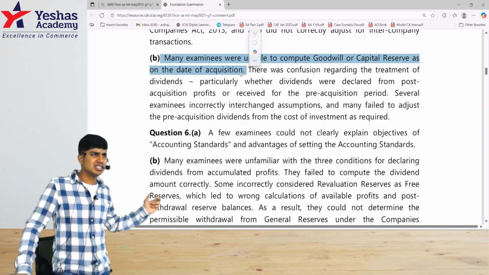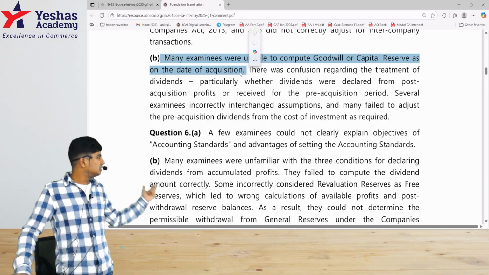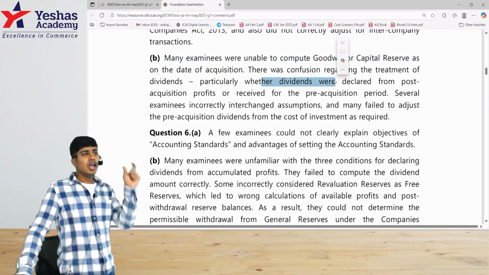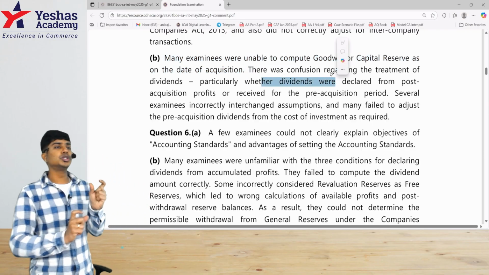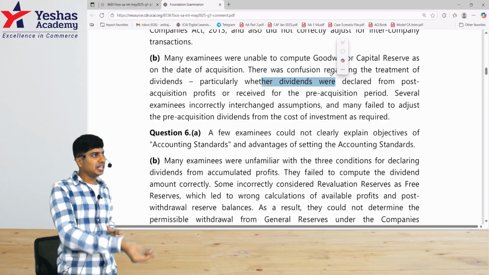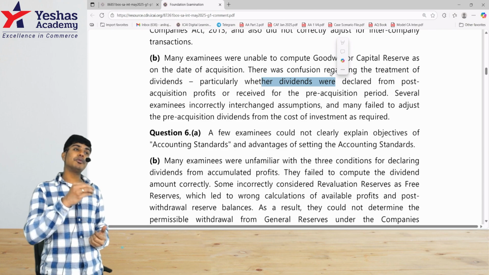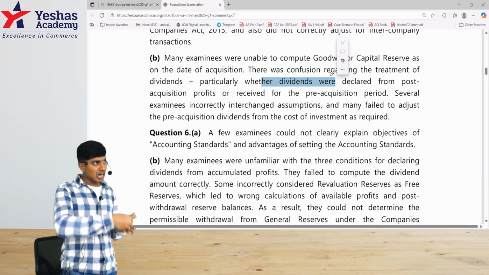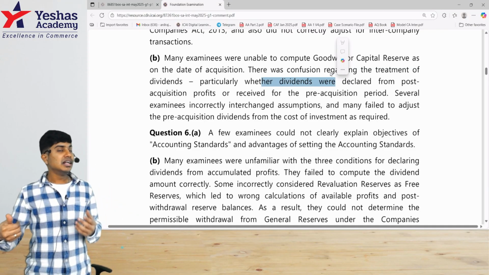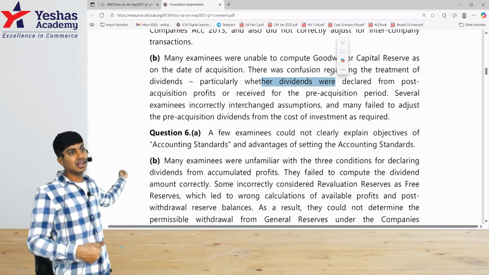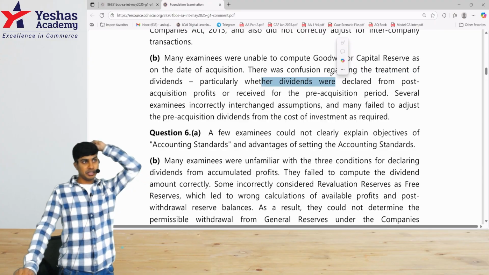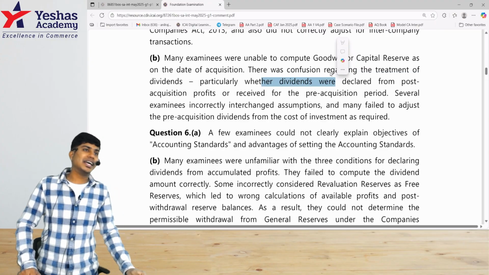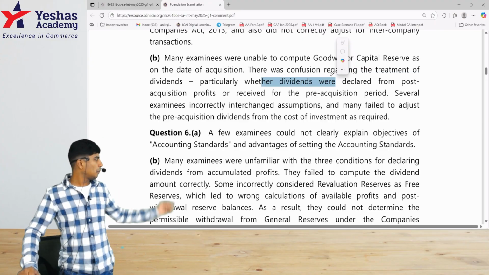There are about 2-3 cases based on which the question was given, and this again students have got wrong, that they found it difficult to identify the dividend part, how much of it is pre, how much of it is post. When the dividend is given by the subsidiary to the holding, we need to check what profit the subsidiary is using to declare that dividend. If the subsidiary uses pre-acquisition profit to declare such dividend, that dividend received by the holding should be adjusted against the cost of investments. If it is declared out of post-acquisition profit, then the holding company has to take that to their P&L. So maybe that part they've got wrong.